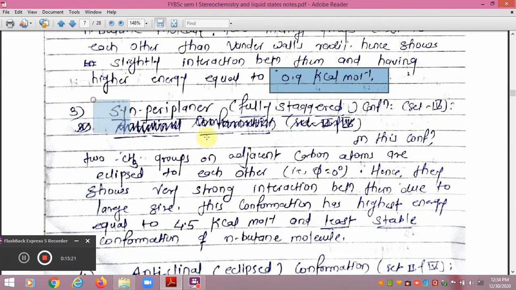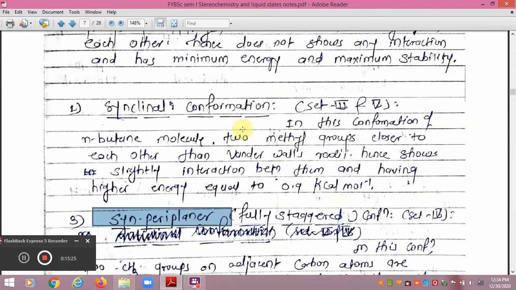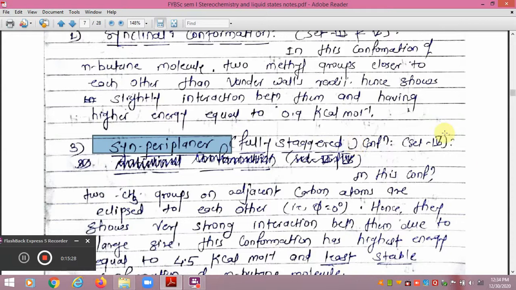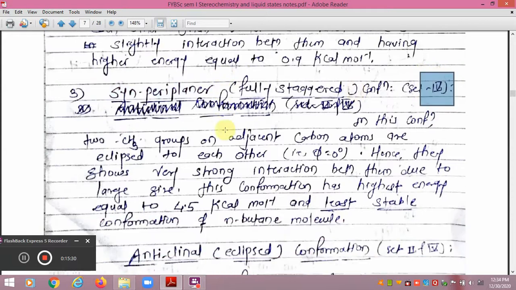The third type of conformation of the n-butane molecule is called syn-periplanar, indicated by the structure number 4. In this conformation, the two methyl groups on adjacent carbon atoms are eclipsed to each other, that is, the relative angle is 0 degrees. Hence, they show very strong interaction between them, and because of their large size, this conformation has the highest energy, equal to 4.5 kilocalorie per mole.